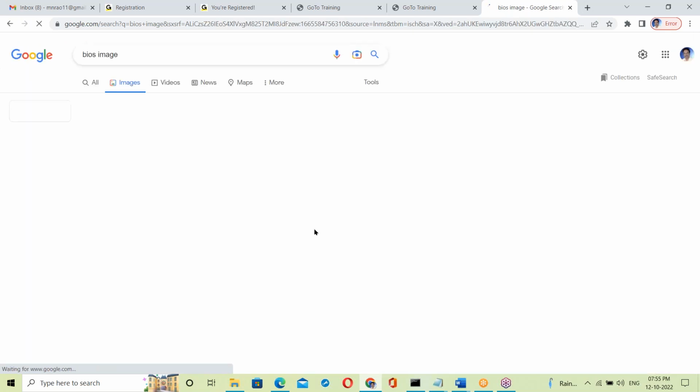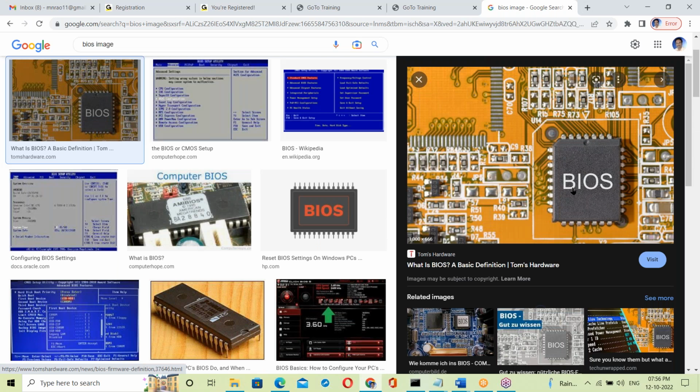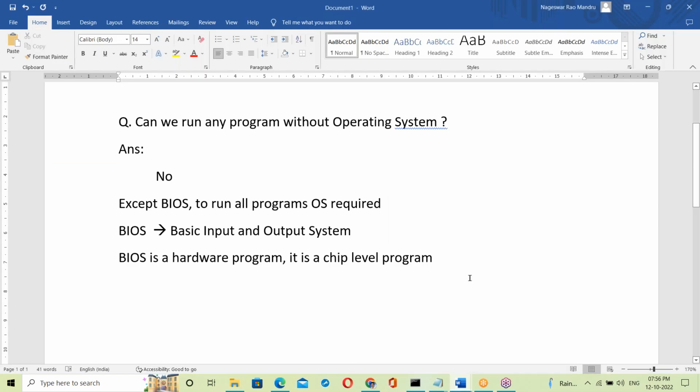See the BIOS image. This is the BIOS chip, and that chip holds the BIOS program. What is the task of BIOS?